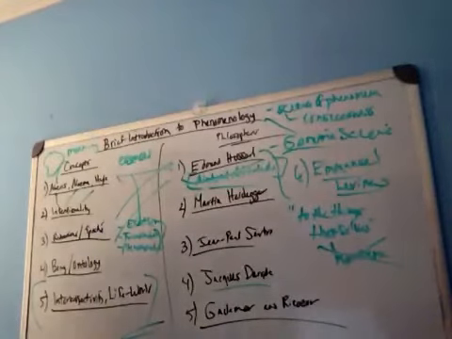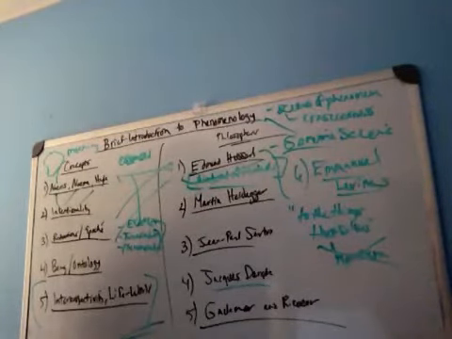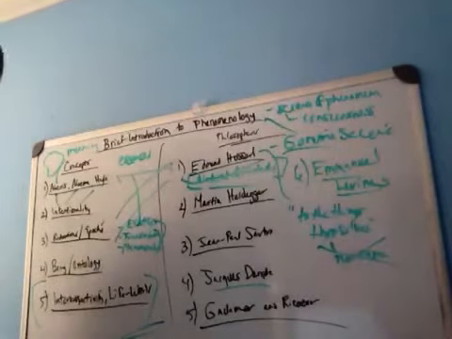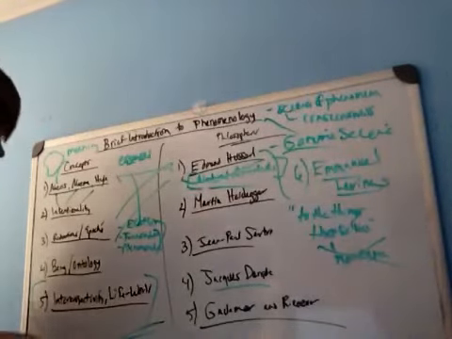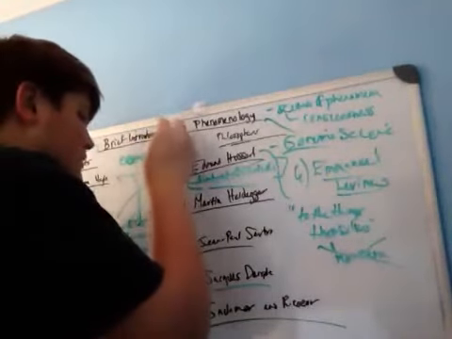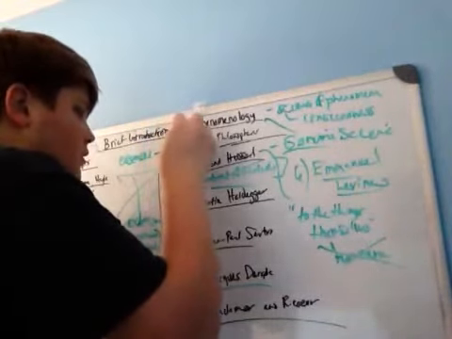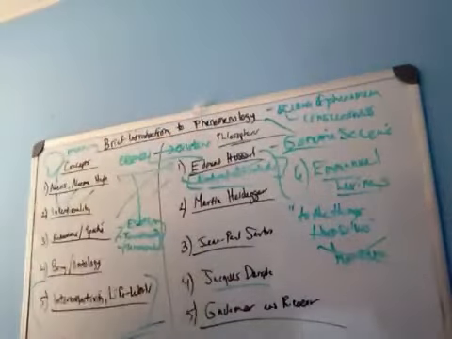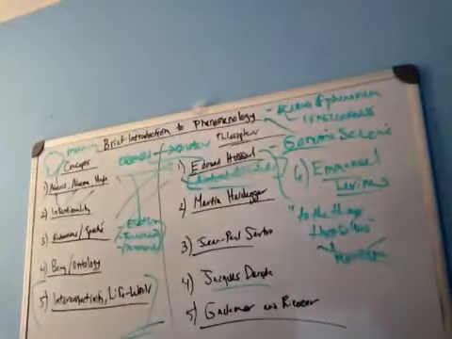Martin Heidegger was a student of Husserl. However, Heidegger didn't agree with Husserl because Husserl had the formulation of essence, then existence. Husserl had the idea that essence precedes existence.